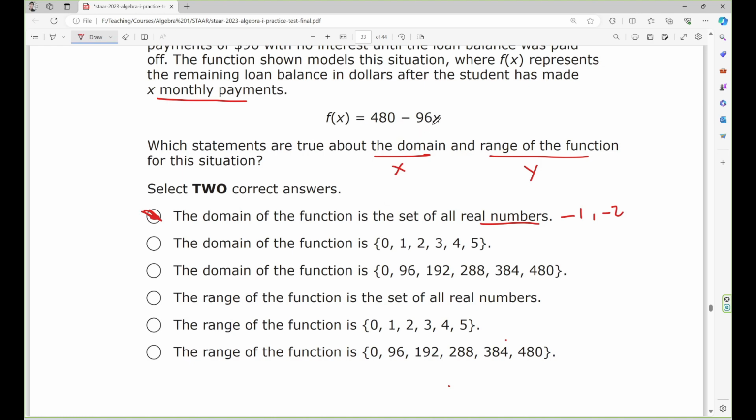Substitute over here: if you don't pay anything, you still owe 480, because 0 times 96 is 0, so 480 minus 0 is 480. The first month you pay 96, so x equals 1. The second month, the third month, the fourth month, and the fifth month. So this is right.